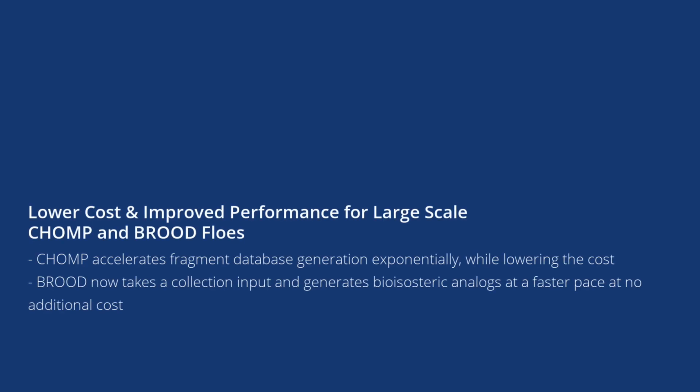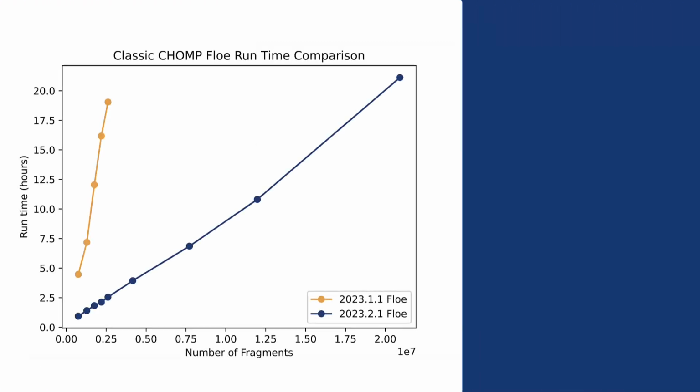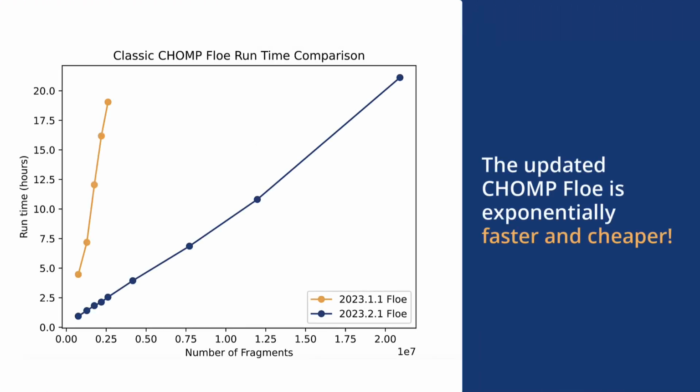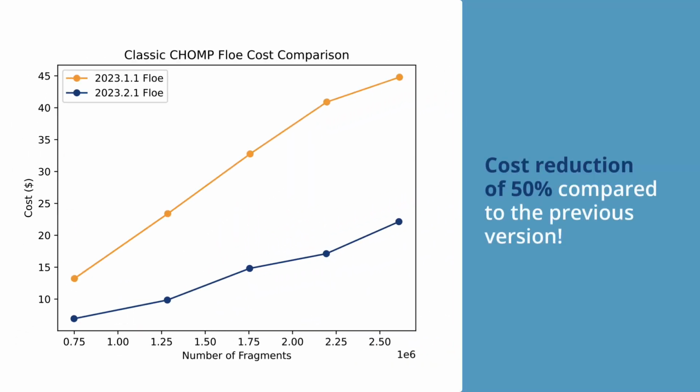Additionally, this release features a new version of the classic CHOMP flow that accelerates the fragment database generation significantly with improved scaling for larger input data. In this release, the flow is exponentially faster and cheaper, with a cost reduction of 50% compared to the previous version.